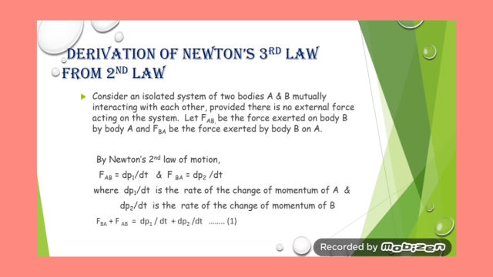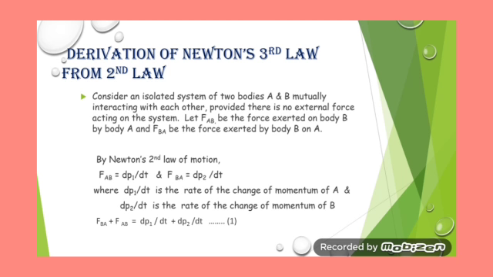What is dP1? The change in the momentum of body A, and FBA will be equal to dP2 by dt, the change in momentum of body B due to the force of B on A, where dP1 by dt is the rate of change of momentum of A, and dP2 by dt is the rate of change of momentum of B.